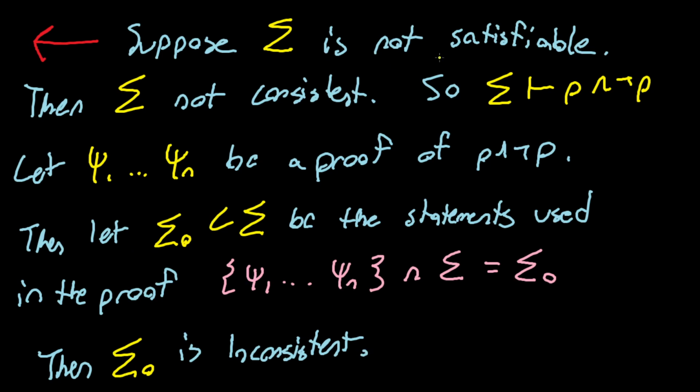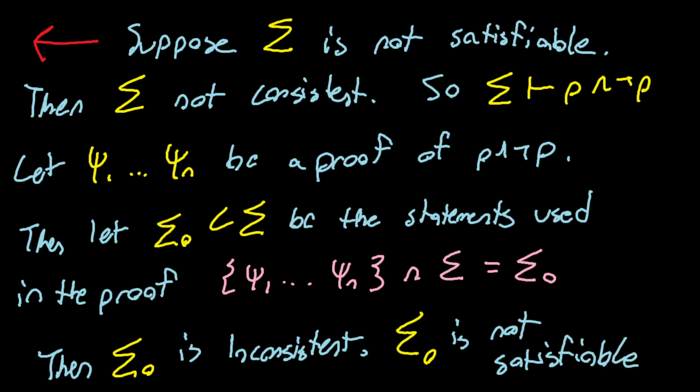But again, what did we just prove? Now again, by the extended completeness theorem, that means this set is not satisfiable. And of course, we conclude from that sigma itself is not satisfiable, completing the proof by contrapositive.